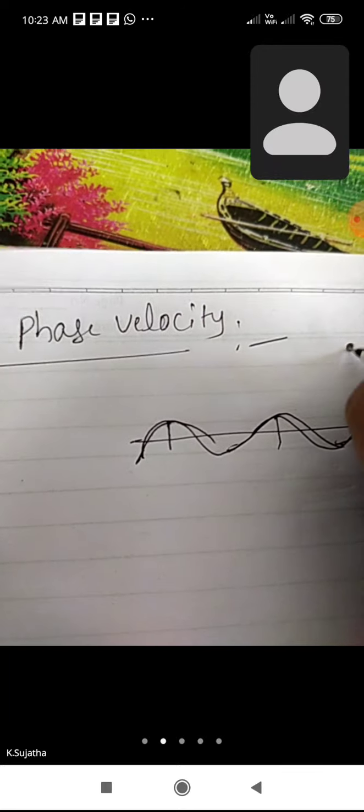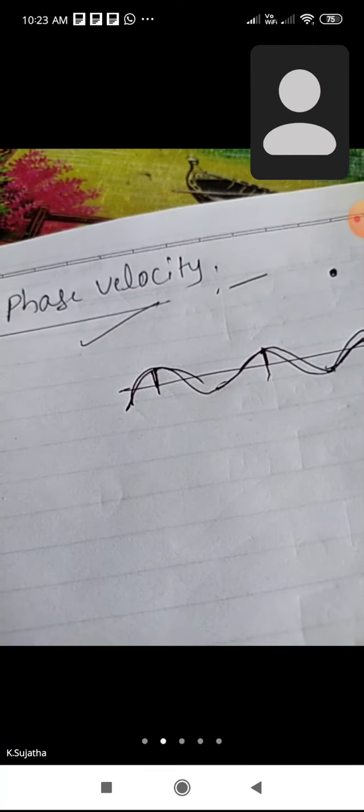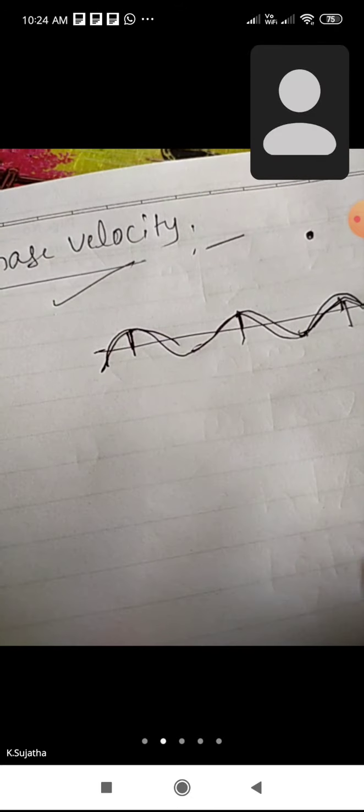Phase velocity means a wave which advances in a medium with a constant phase. Girls, understand? A wave which advances with a constant phase is said to have phase velocity.